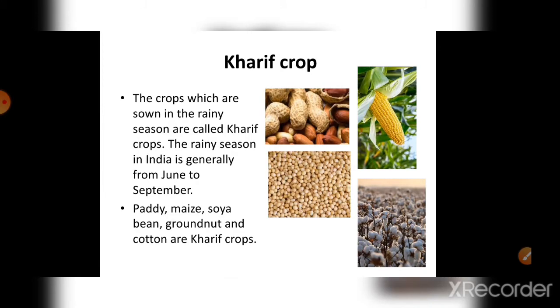Next, what is a kharif crop? Kharif crops are the crops which are sown in the rainy season. Kharif crops don't need much water, because we don't need to irrigate much, since we are sowing in the rainy season, and rains give the water needed for the crops. The rainy season in India is from June to September. The examples are paddy, maize, soya bean, groundnut and cotton.